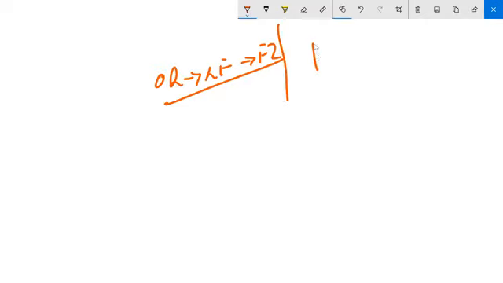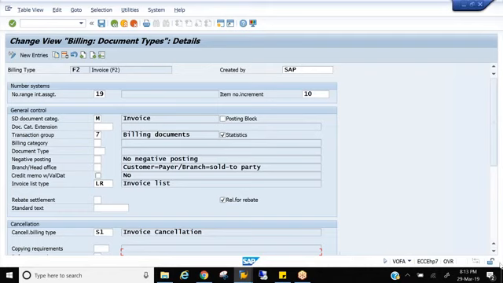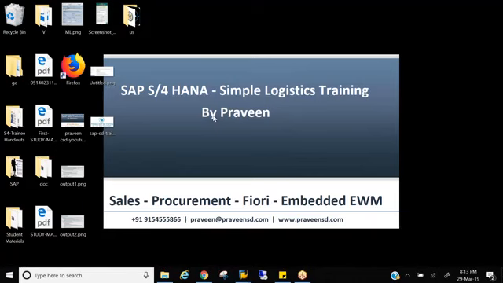Now let's move on to a new concept, a very important concept called pricing. Okay, so before going to pricing, I want to just tell you something here. See, I hope I already told you this earlier. If I missed it, let me repeat it now. See, there are two areas in the SD module in SAP which will pull you back. One is item category. I don't know whether I told this to you earlier or not, because we already finished item category. So by this time itself, you would have understood.